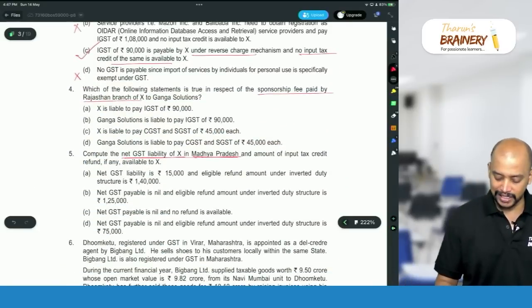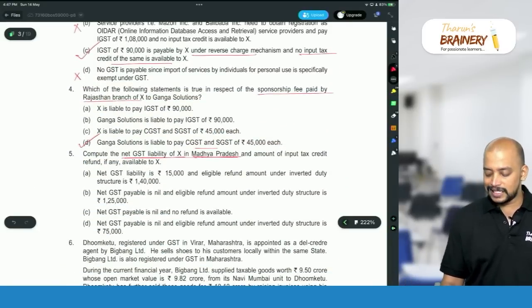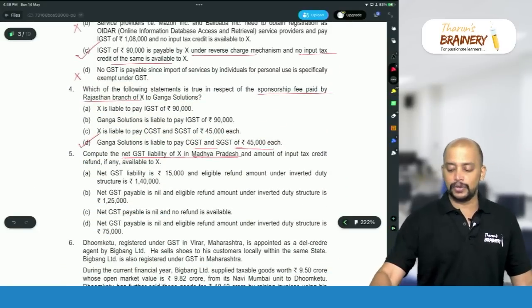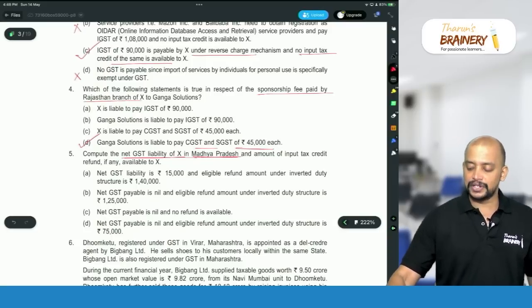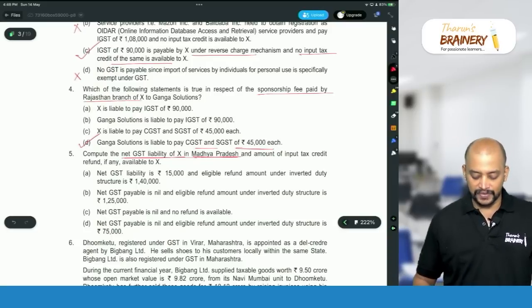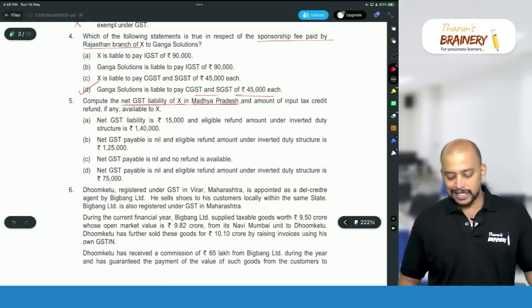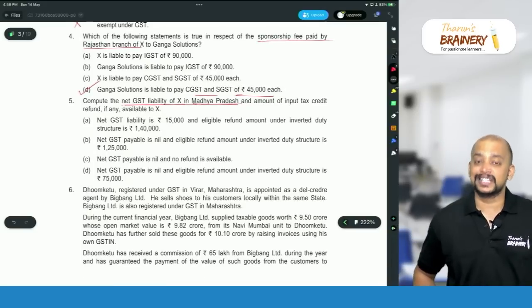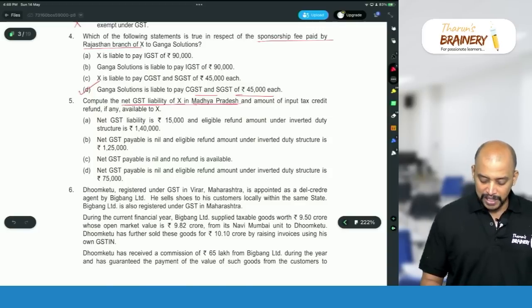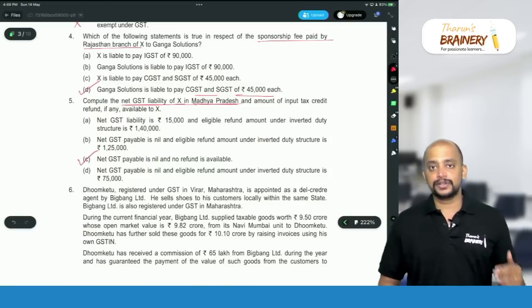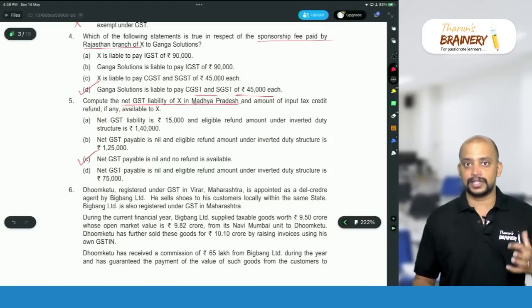So Ganga Solutions is liable to pay GST of CGST and SGST of 45,000 each. How? See the value, 5 lakhs. 5 lakhs into 9%, that is 45,000. Compute the net GST liability of X. Already we computed, it is nil. So net GST payable is nil and no refund is available. So these are the answers for the 5 questions.